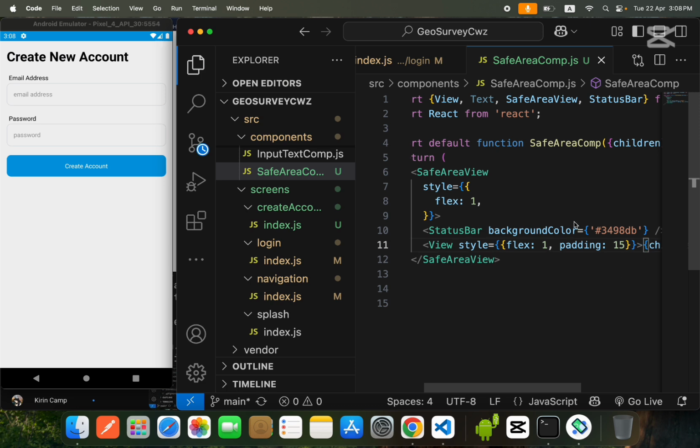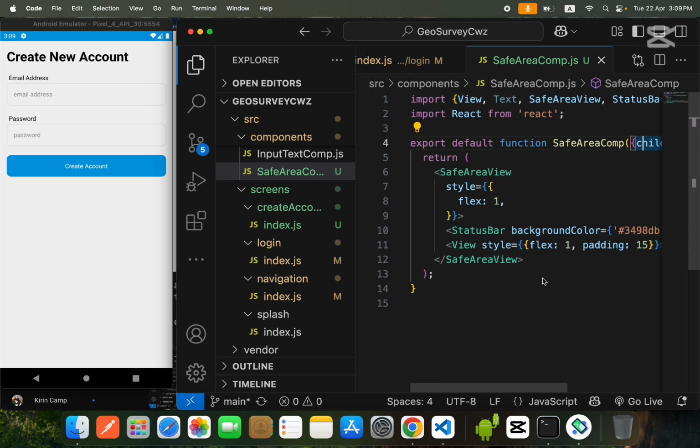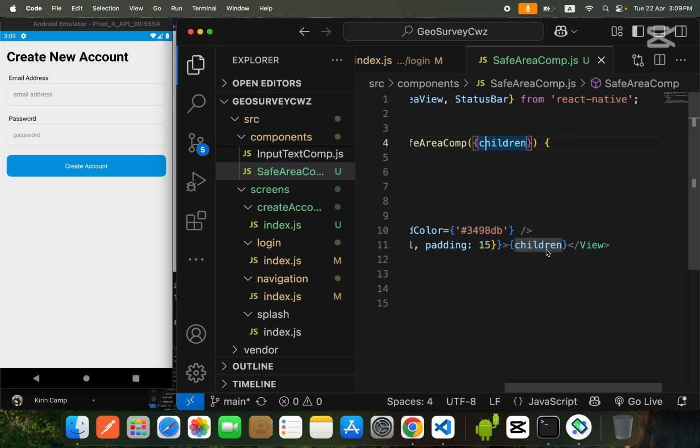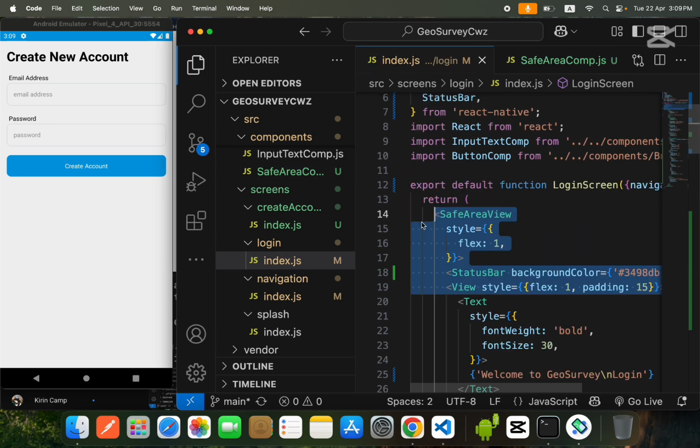Children is a prop that comes inside every component that you create. What children means is whatever we want to insert inside this view.